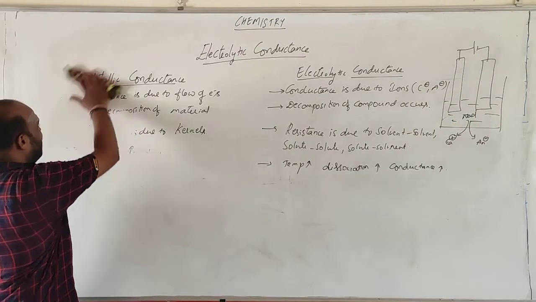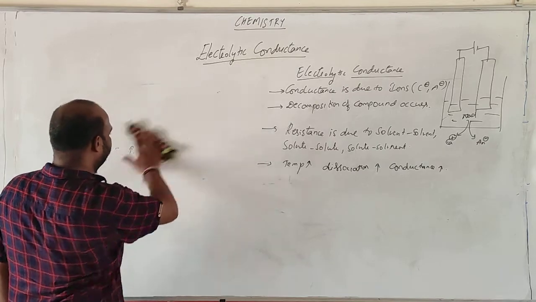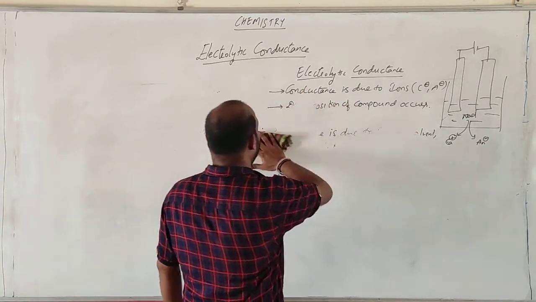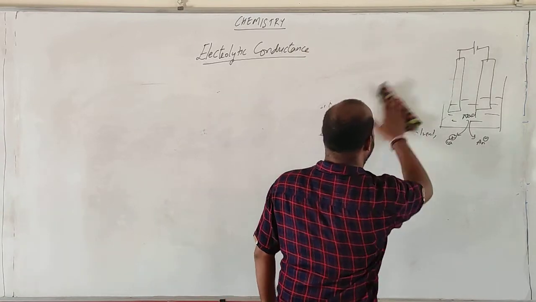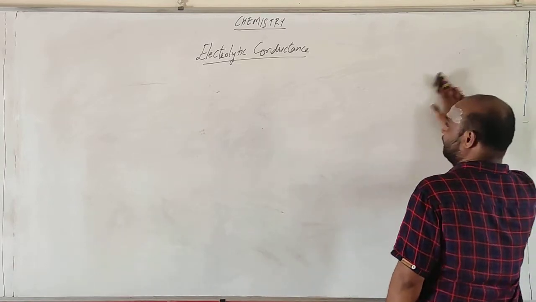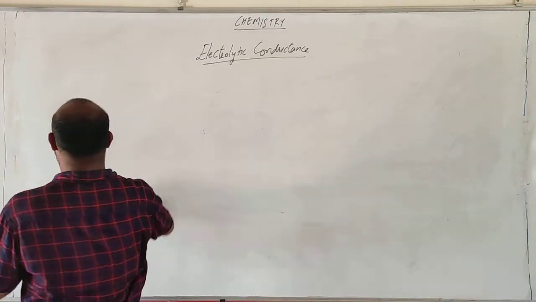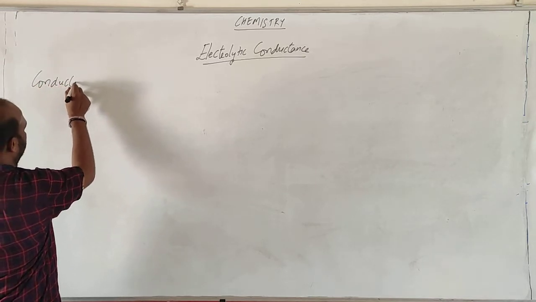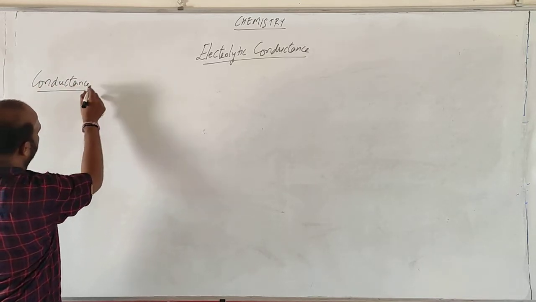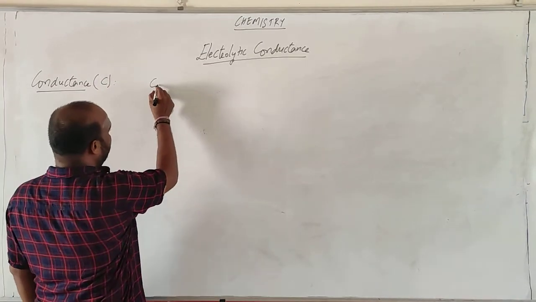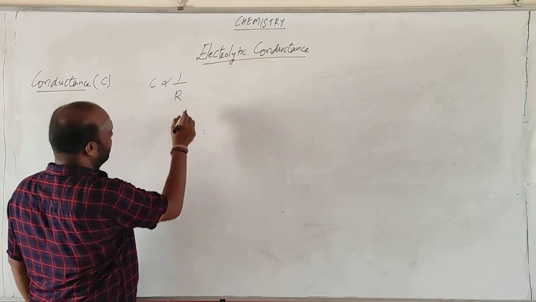Now we shall go with respect to the general terms that are with respect to conductance. So conductance is indicated with the C. Conductance is inversely proportional to the resistance.